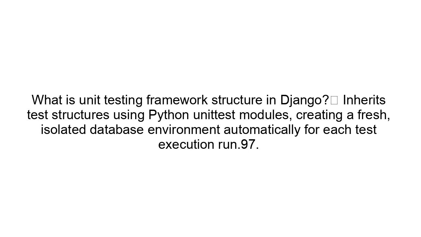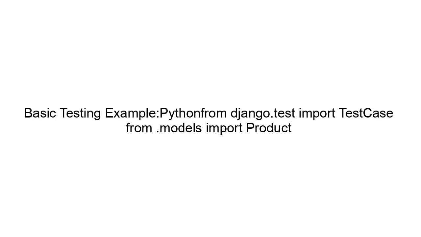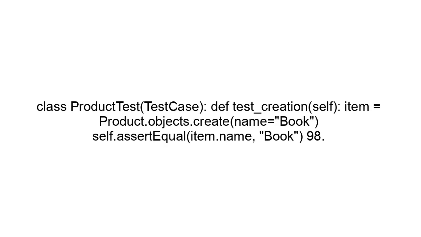What is the unit testing framework structure in Django? Inherits test structures using Python unittest modules, creating a fresh, isolated database environment automatically for each test execution run. Basic testing example. Python: from django.test import TestCase, from .models import Product. class ProductTest(TestCase): def test_creation: item = Product.objects.create(name='Book'), self.assertEqual(item.name, 'Book').